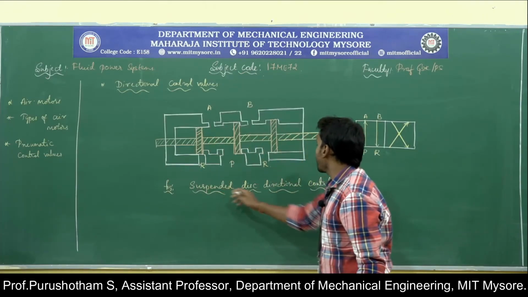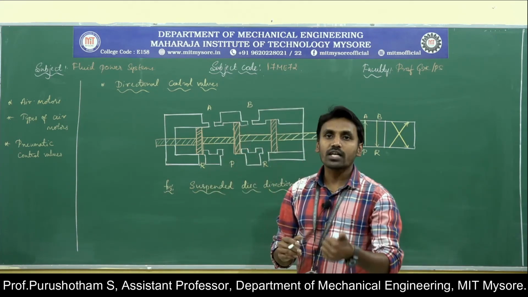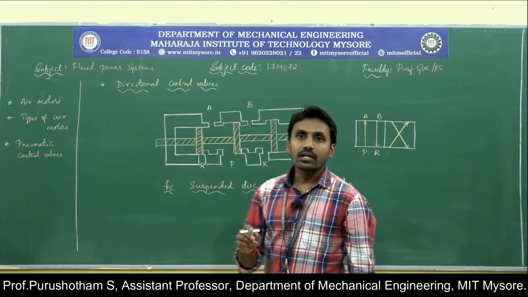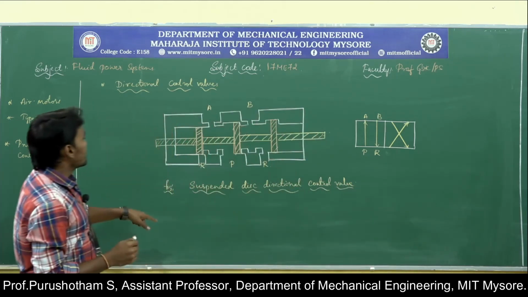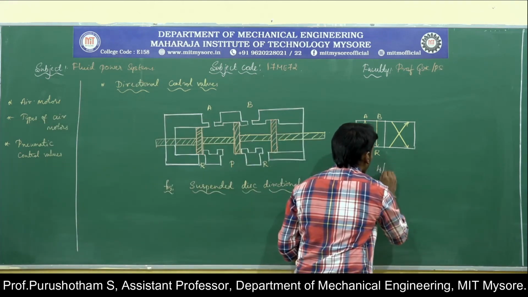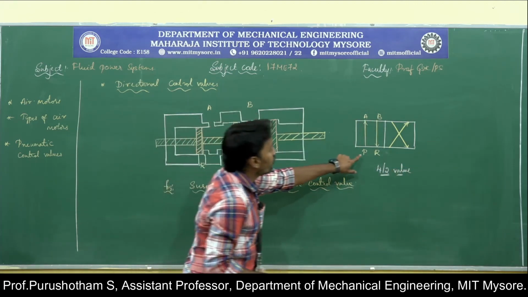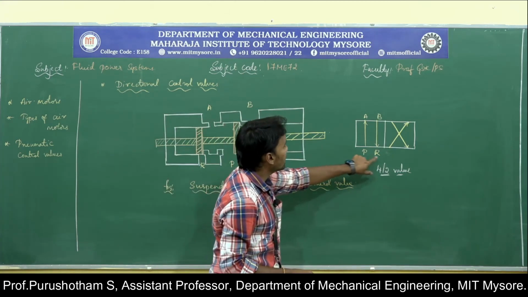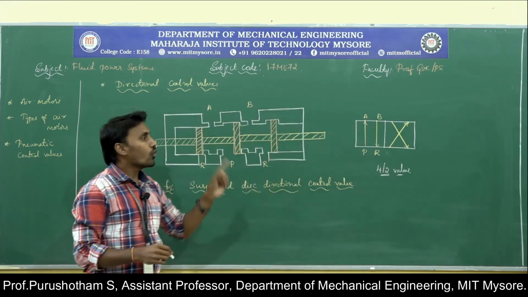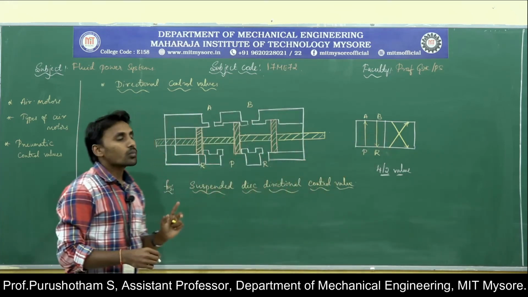Next we move on to the suspended disc direction control valve. Under direction control valves, we studied the poppet valve as well as the sliding spool valve. The next one is the suspended disc directional control valve, which is nothing but the 4x2 valve. That means it has 4 ports, that is pump line, reservoir line, port A cylinder line, and port B cylinder line. So 4 ports and 2 switching positions, that is a 4x2 valve.